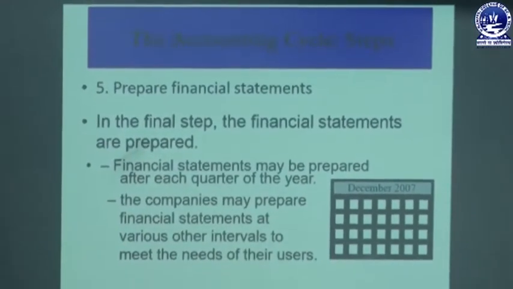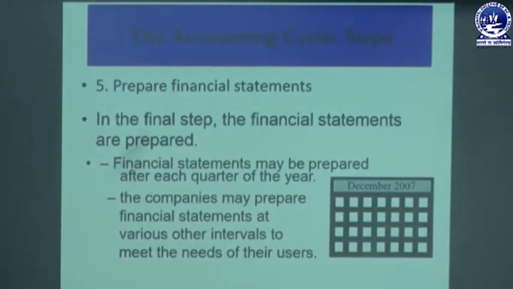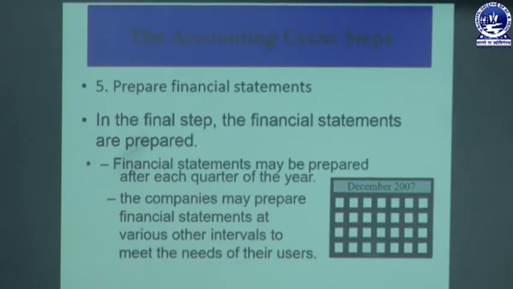Then the fifth part relates to preparation of financial statements. Financial statements may be prepared after each quarter of the year. The companies may prepare financial statements at various other intervals to meet the needs of their users. So financial statements means preparation of the income statement as well as the position statement. The income statement shows the gross result as well as the net result. That means it shows the gross profit or gross loss as well as the net profit or net loss, by taking into consideration all direct expenses and incomes as well as all indirect expenses and incomes.